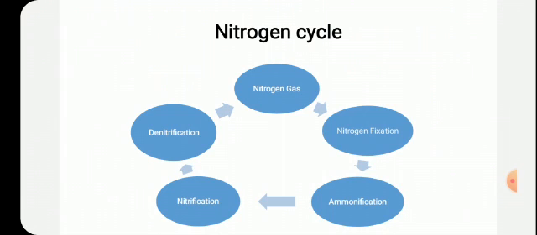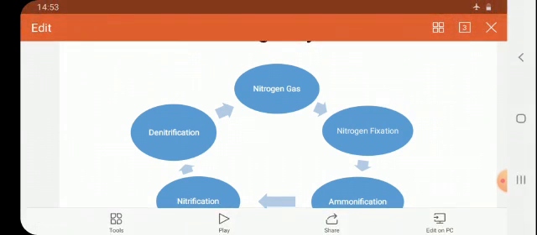So how does that nitrogen fixation process take place? The nitrogen from the atmosphere is fixed in the soil and converted into nitrates, through atmospheric, industrial and biological processes.